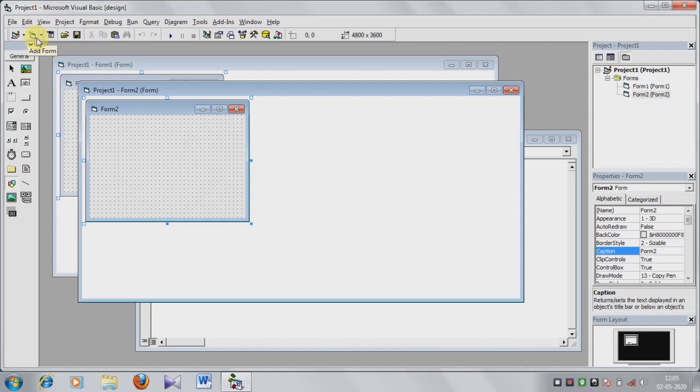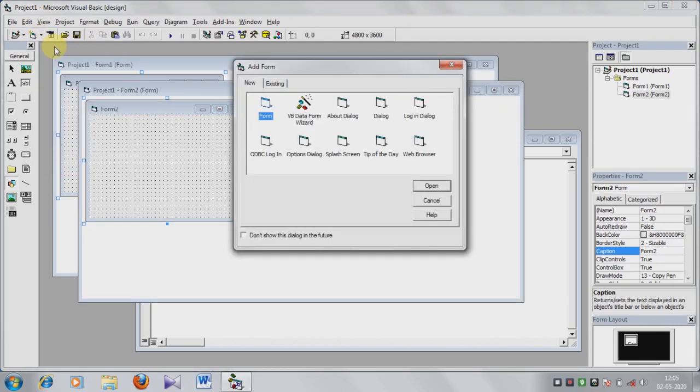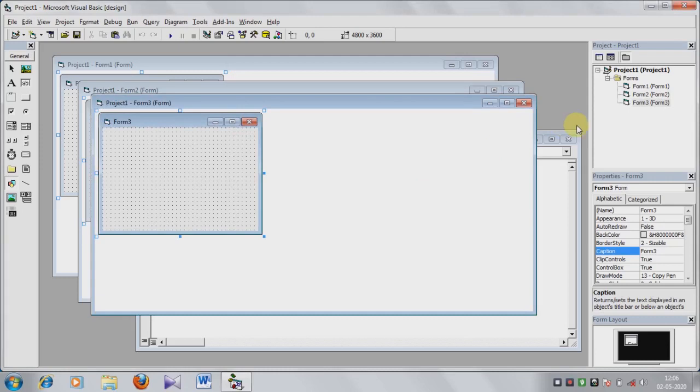Add form, follow the mouse pointer and click on here form, same as this option, add form. Click on this, already it is selected, and click on the open. Okay, next form has been created, form 3.